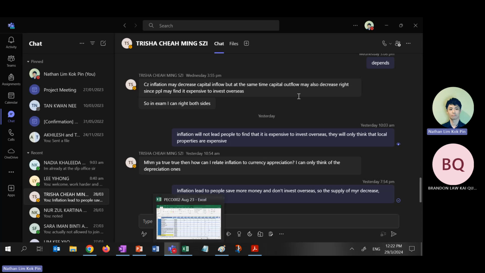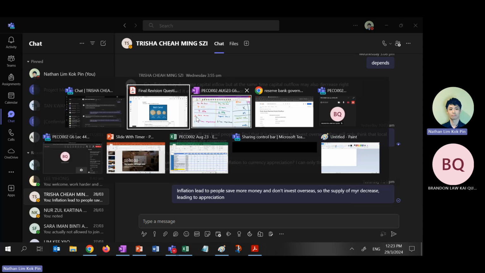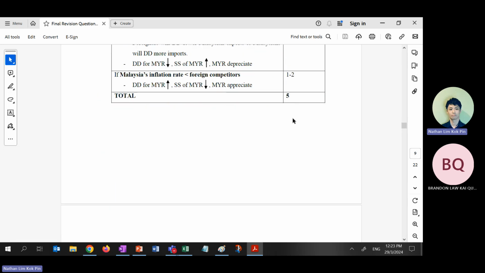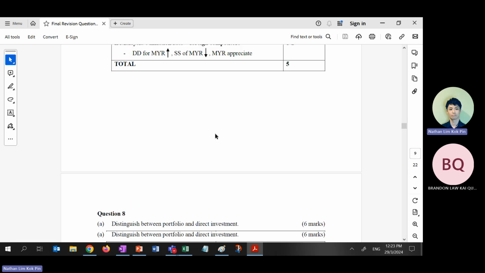Inflation can lead to people thinking that they want to save more money because things are now more expensive. So they don't want to simply spend. Similarly, they don't want to invest overseas. Because they don't want to invest overseas, they don't need to supply Malaysian ringgit. When they don't need to supply Malaysian ringgit, it will lead to appreciation. Okay? Take note, all the explain questions can suddenly become discuss questions. So if it's talking about depreciation, I think most of you know how to write.